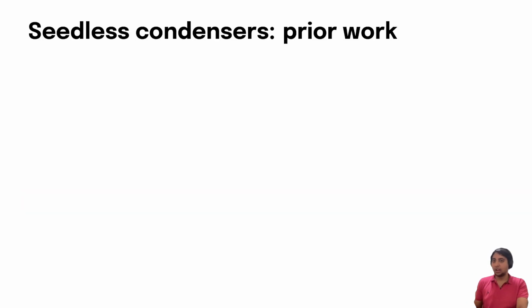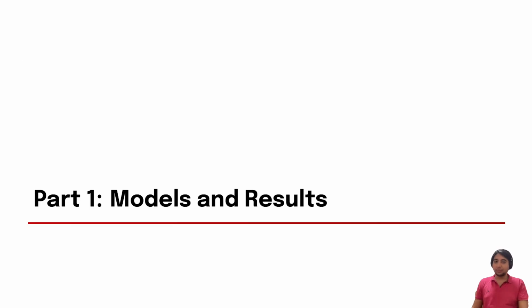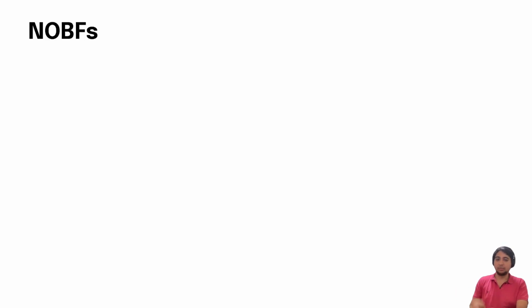So let's see what's known about seedless condensers in settings where extractors provably cannot exist. The only previous work we are aware of is a recent work by Doron, Moshkovitz, Oh, and Zuckerman, where they constructed condensers for Santha-Vazirani sources and adversarial Santha-Vazirani sources. Apart from that, we don't have any other work, and so we are interested in finding more seedless condensers for interesting models. So here are various models and our results over them.